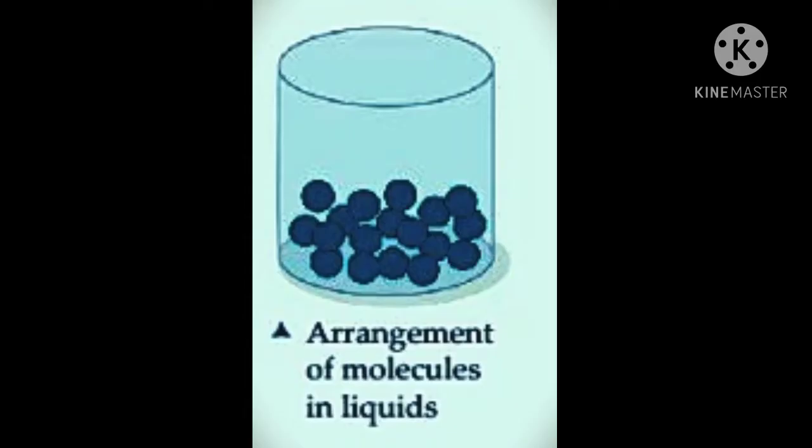Second is liquids. The molecules in liquids are less tightly packed. As you can see in this diagram, they are not very close. Some space is there. They do not have a fixed shape but have a fixed volume. In any container, if you keep liquid, it will take the shape of that container. So they don't have any fixed shape, but the volume always remains the same. They can also flow because the molecules have some space, so the liquids can easily flow.